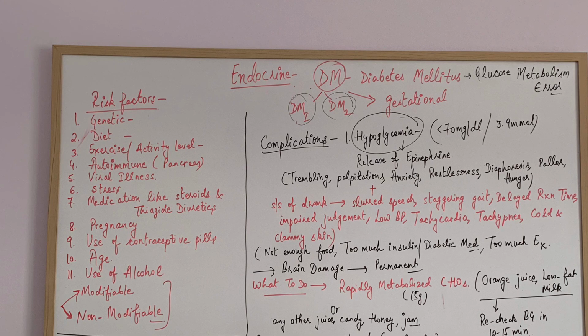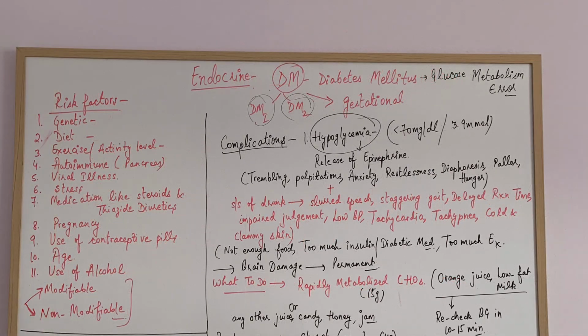And the eighth one is pregnancy. We discussed that in the gestational period there can be gestational diabetes. Ninth is use of contraceptive pills, and these pills also increase the glucose level. And 10th is age. With age the chances of insulin resistance in the body increase, which also increases the risk of diabetes. And 11th is use of alcohol.